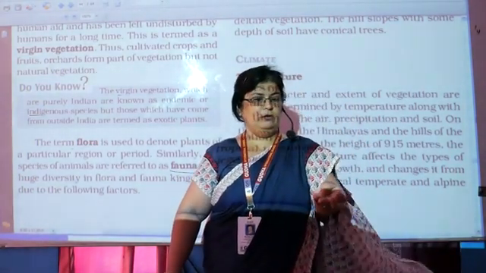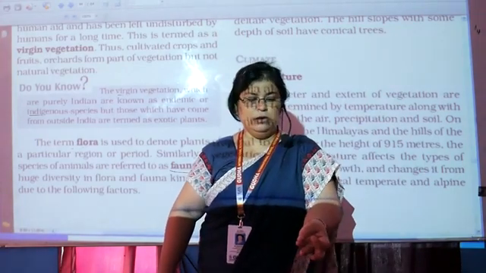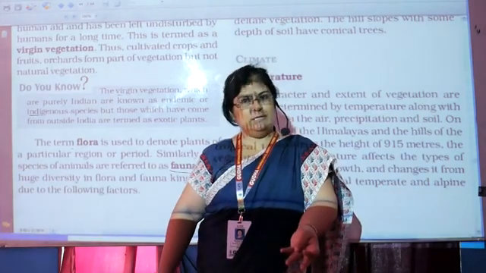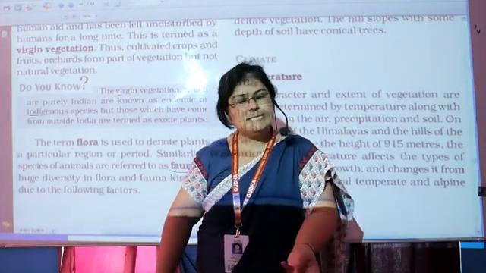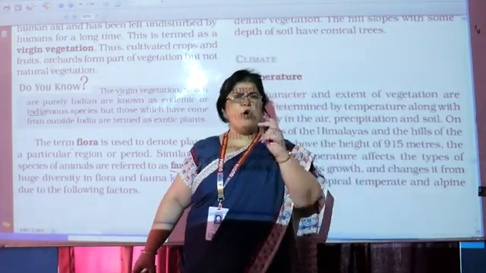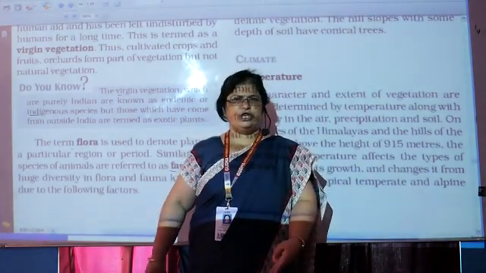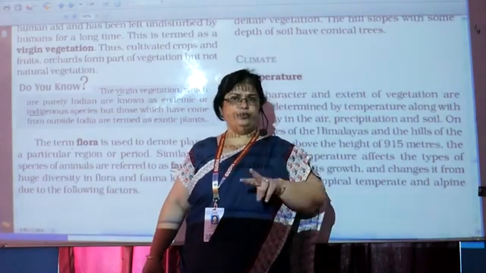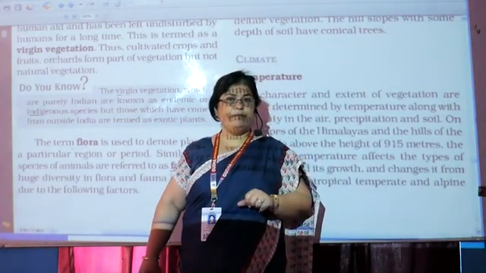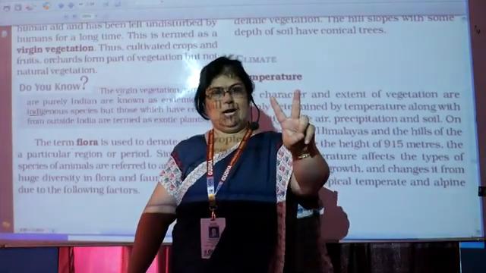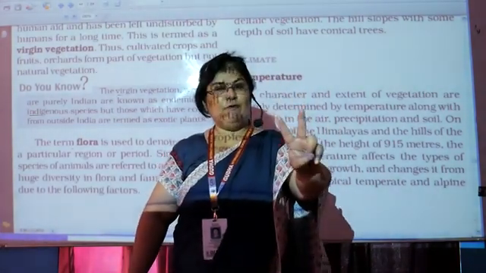Rainfall, sunlight, winds, humidity, all these things do affect, yes. And the most important factors that affect the vegetation are two. What are they? Rainfall and the sunlight.